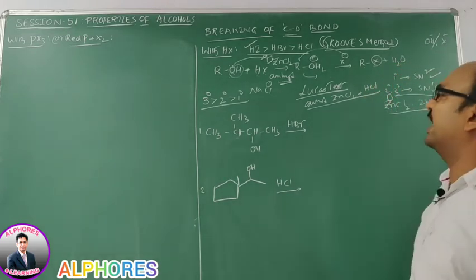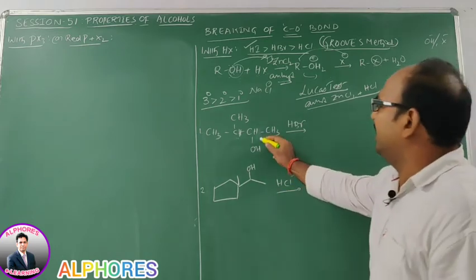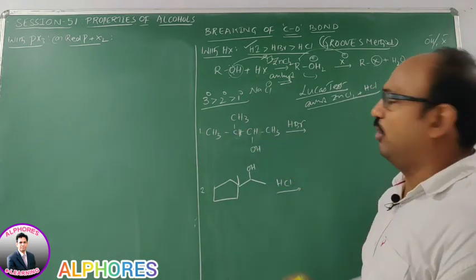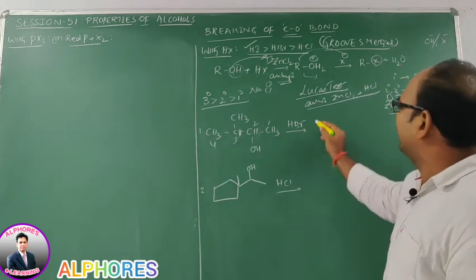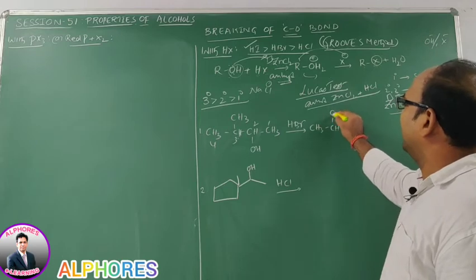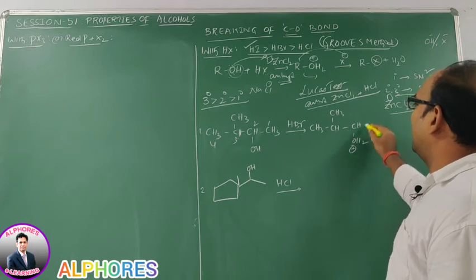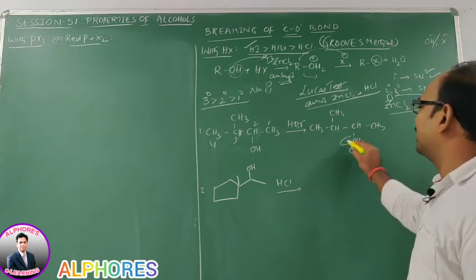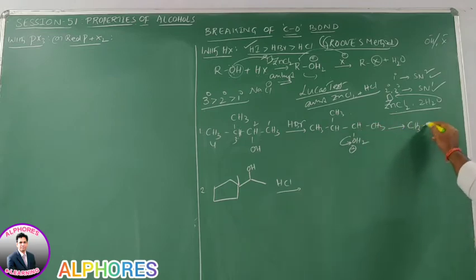Now, we learned that this mechanism proceeds via formation of a carbocation. Let us see an example: 3-methyl-2-butanol. Upon reaction with HBr, we get CH3CHOH2+ and CH3. Once the OH group converts into OH2+, it readily leaves to form a carbocation. Here we get a secondary carbocation, which is less stable compared to tertiary.